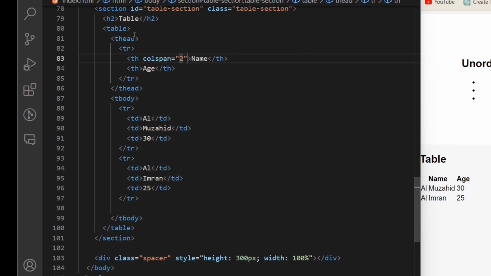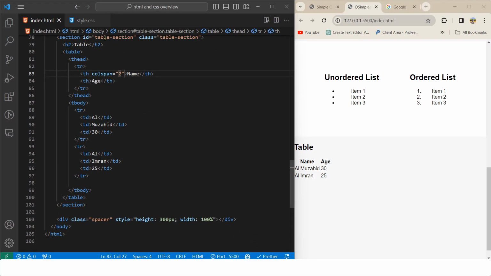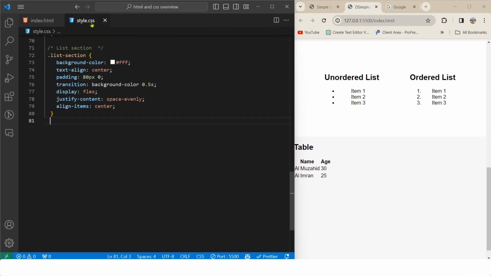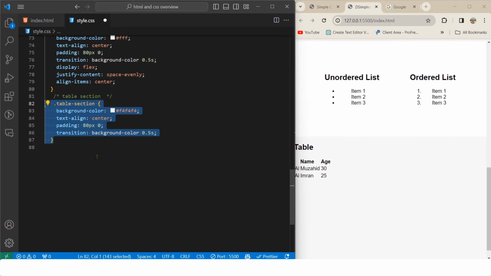Actually, for better understanding, let me style a little bit first so that you can understand what is going on here. So first I'm just making the container. We have a little bit of different color and text aligned to the center, padding top and bottom 80 pixel, left and right 0, transition.